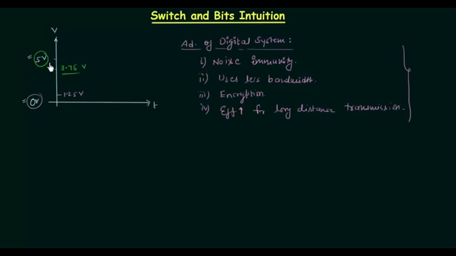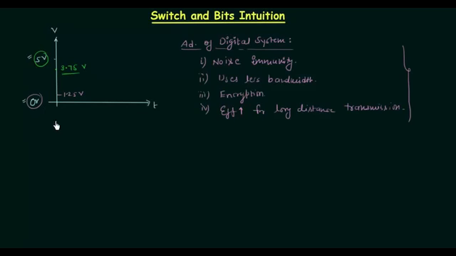But if only few levels are allowed, then what about accuracy? So accuracy is poor in this case. We want to increase the accuracy. We want to make the resolution much better. So to make the resolution much better, we need to increase the number of levels. Here we have only two levels, 5 volts and 0 volt. We want to increase the number of levels so that the resolution increases and hence the accuracy.